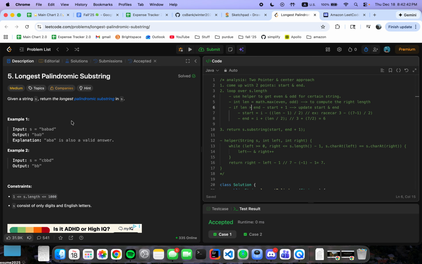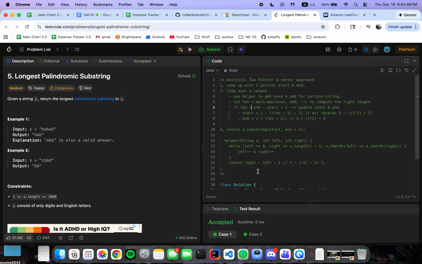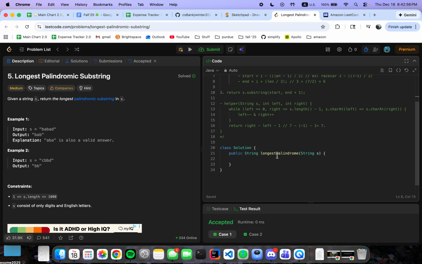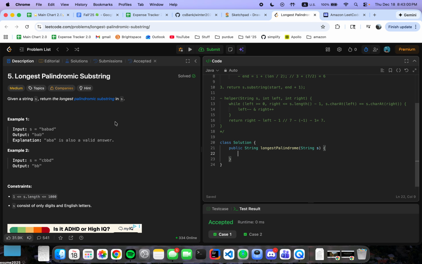And then this is basically the helper. As I've explained earlier, this one works as the two pointers, starting from the center approach, from a certain ith index that we're going to set up. So yeah, that's pretty much it for the explanation part, and then we're going to start coding.